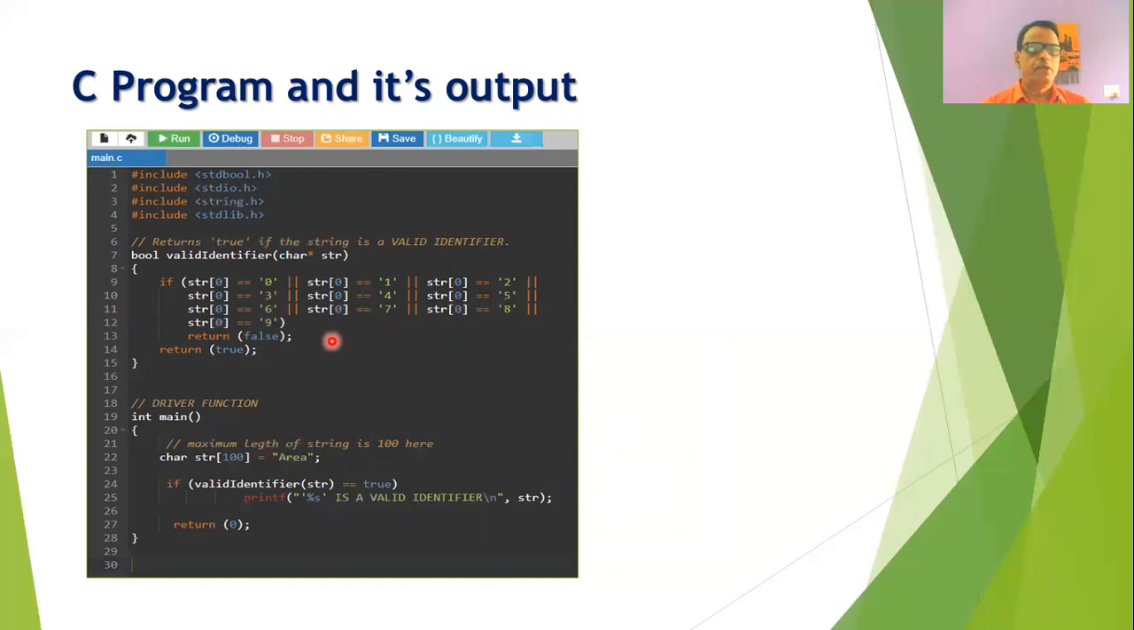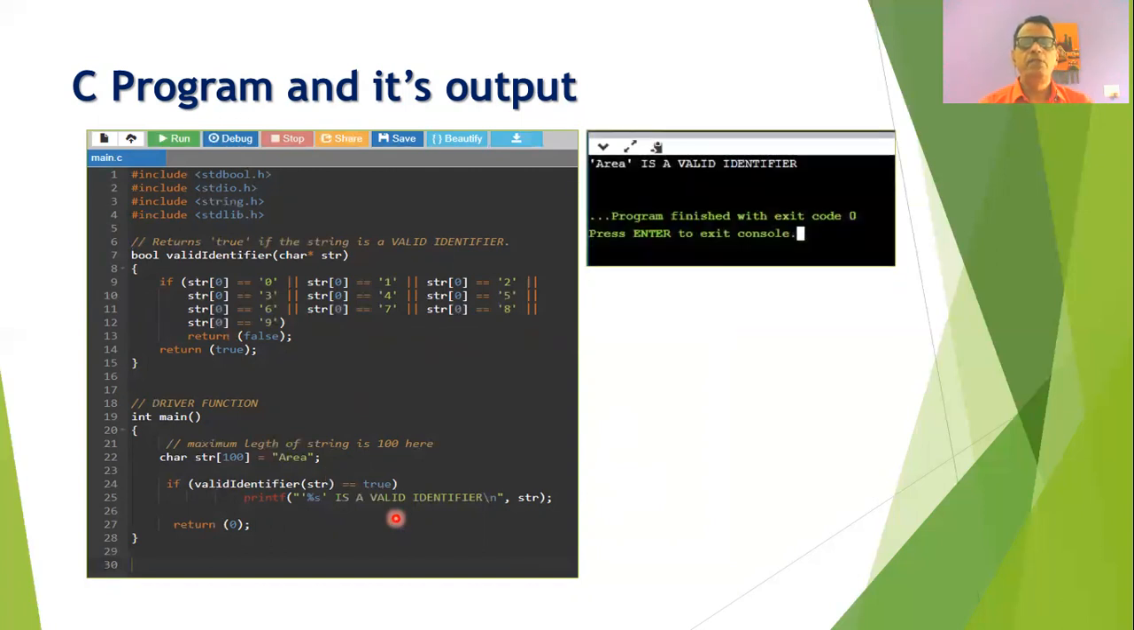a number. Now in the main function, we have declared a string, and suppose the string is area. Now we know that area is a valid identifier, and therefore this function will return a true value, and accordingly the message will be printed. So whenever we type this program and execute this program on online C compiler, then you will find the message will be displayed that area is a valid identifier.